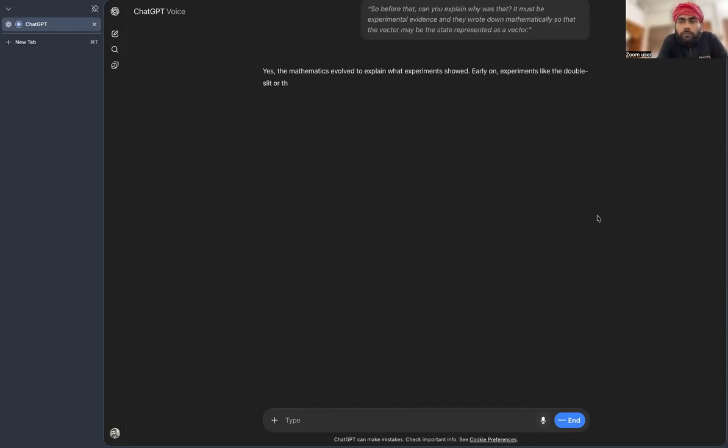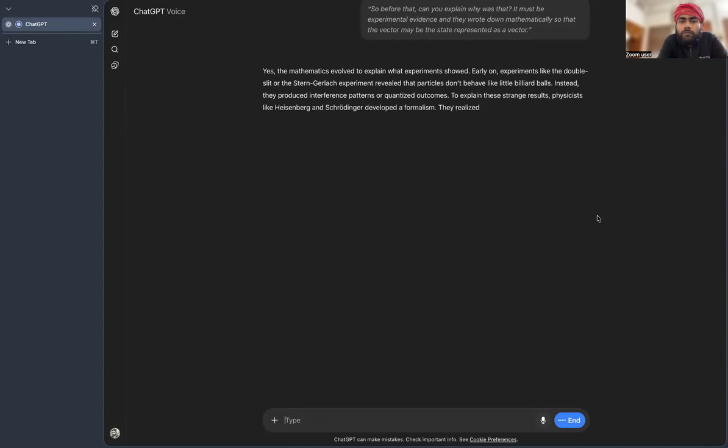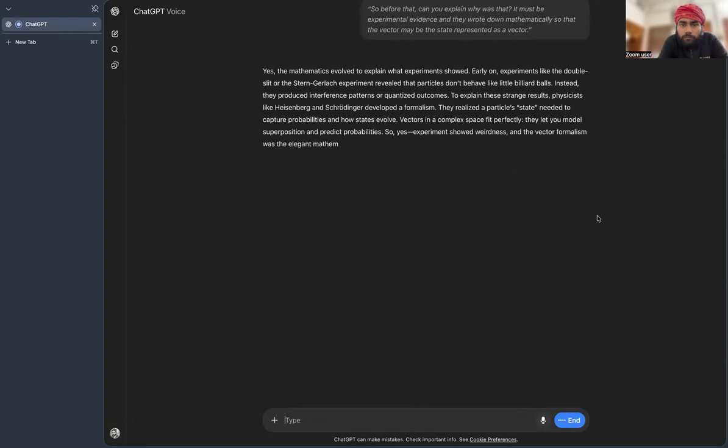Early on, experiments like the double slit or the Stern-Gerlach experiment revealed that particles don't behave like little billiard balls. Instead, they produced interference patterns or quantized outcomes. To explain these strange results, physicists like Heisenberg and Schrödinger developed a formalism. They realized a particle's state needed to capture probabilities and how states evolve. Vectors in a complex space fit perfectly. They let you model superposition and predict probabilities. So, yes, experiments showed weirdness, and the vector formalism was the elegant mathematical solution.